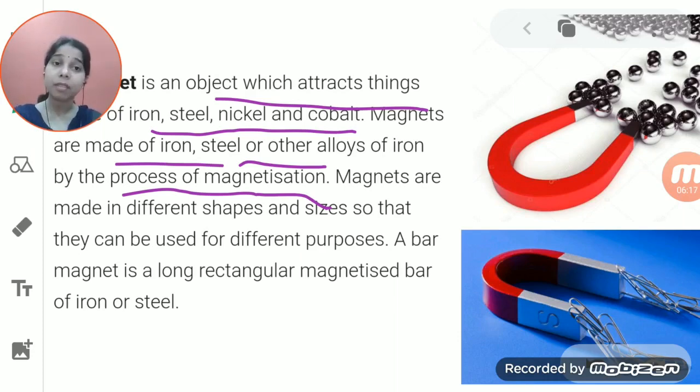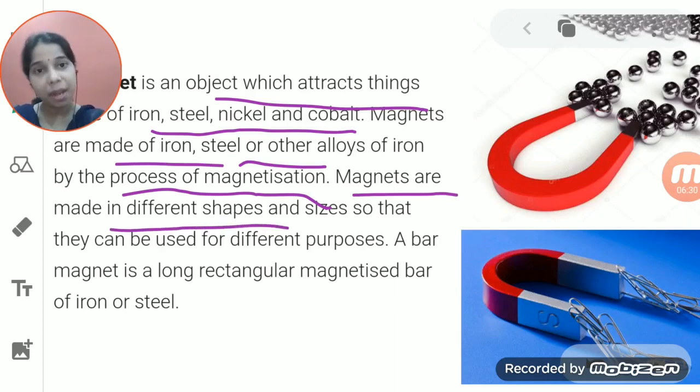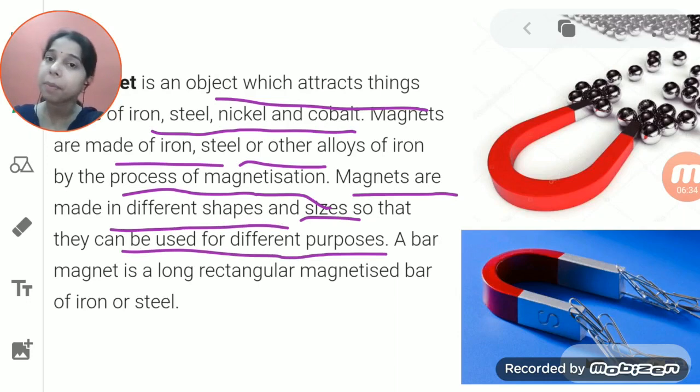If the use of the magnet is on a large scale, then we use a large magnet. If it is a small one, then we can use a small magnet only. So you see here, students, magnets are made in different shapes and sizes so that they can be used for different purposes.